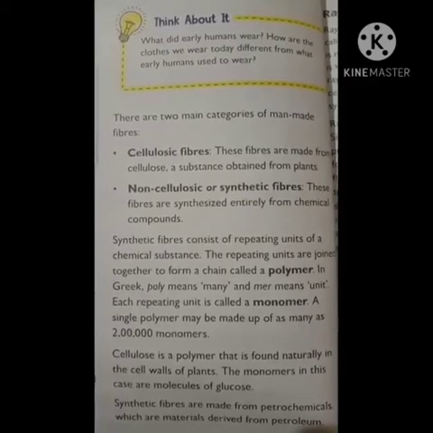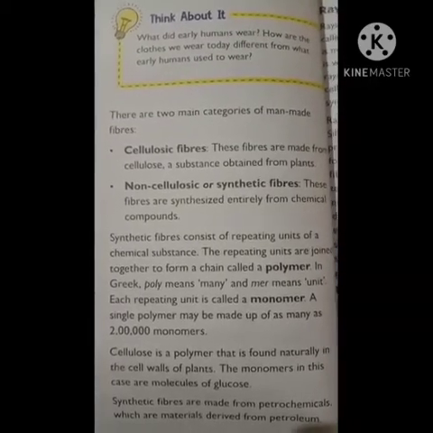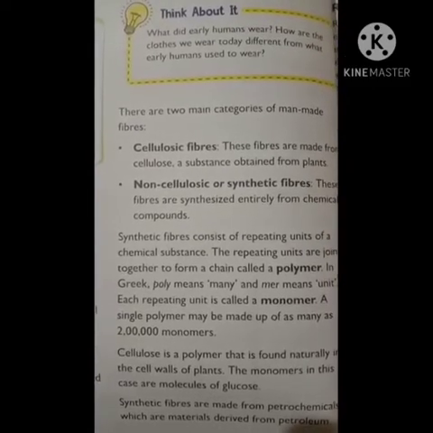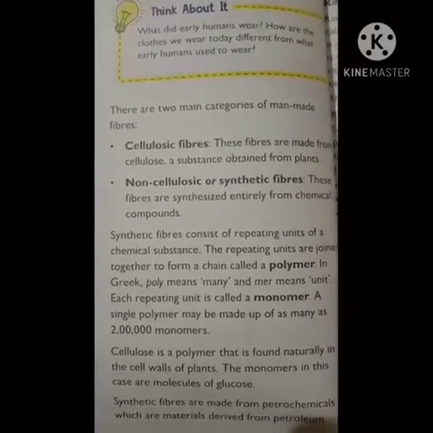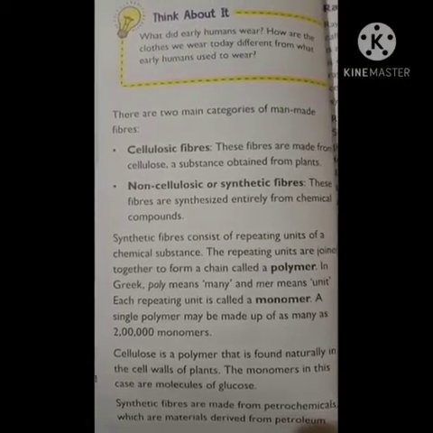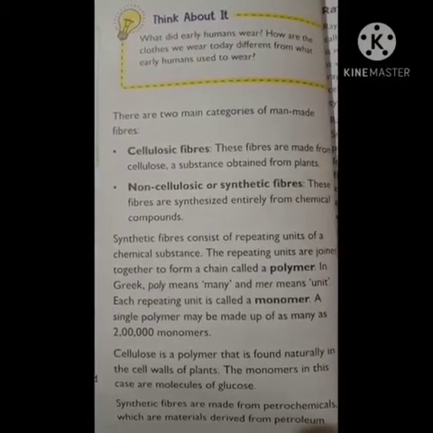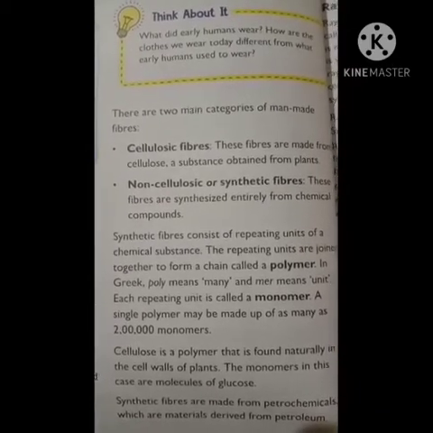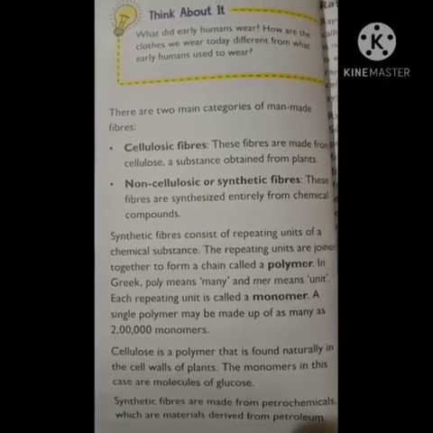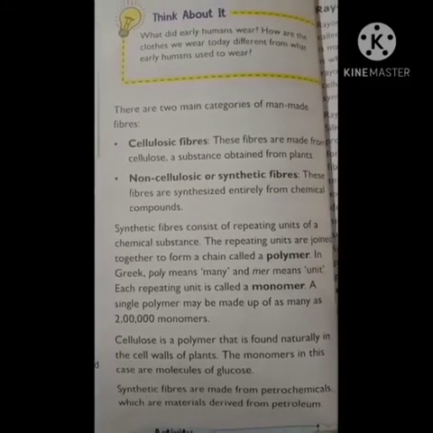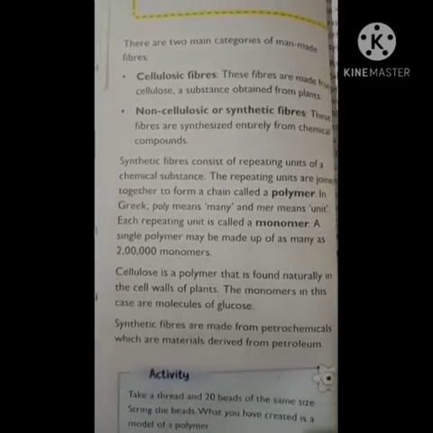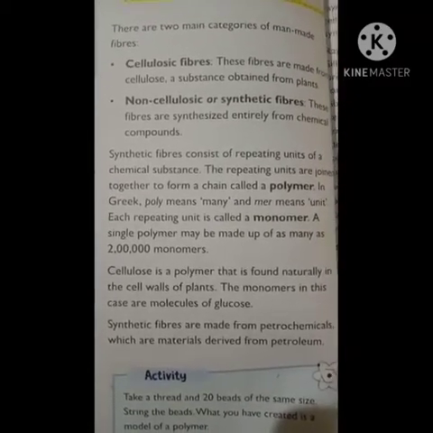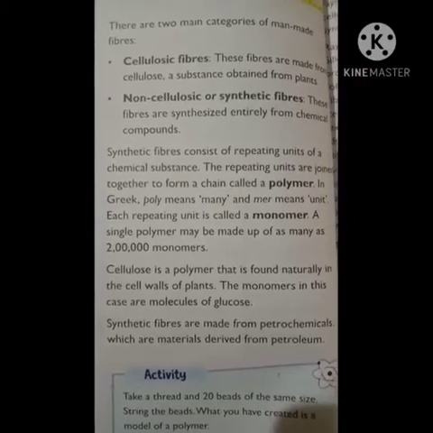So in Greek, poly means many. So polymer is a Greek word. Poly means many. You have heard about polynomials in your mathematics, right? Poly means many and mer means unit. So many units join together to form a polymer. Each repeating unit is called a monomer. Monomer means only one unit. A single polymer may be made up of as many as 2 lakh monomers. So this is about the polymer, that is many chemical substances.